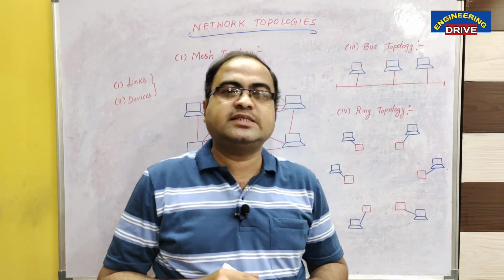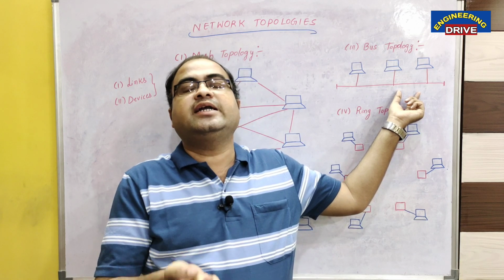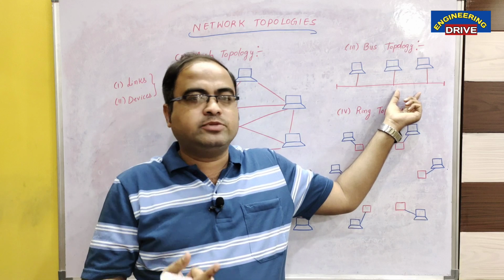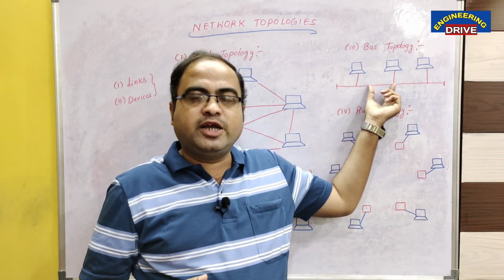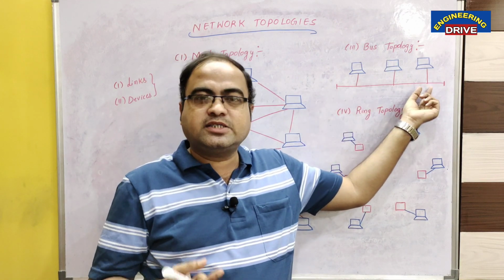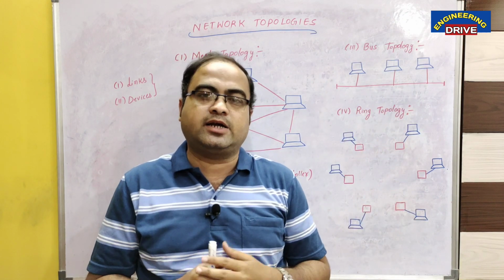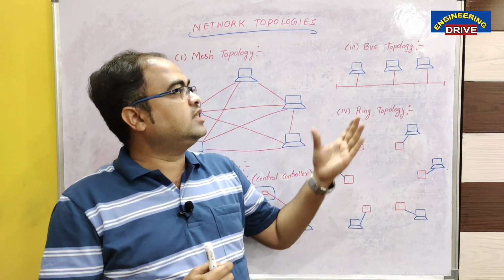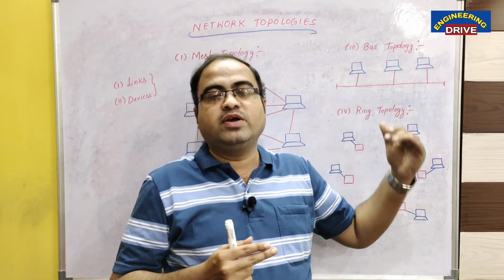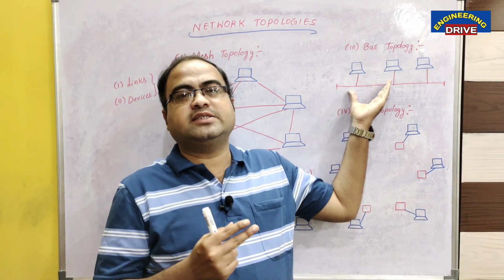And all these devices can communicate with each other by using this dedicated link, either in a time shared fashion or in a spatial fashion. You know what is the meaning of time shared? If 2 devices are communicating with each other, then the third device will be idle. If the first and third devices are communicating with each other, then device 2 will be idle. This is known as time shared manner. And there is one more way in which the devices can communicate with each other, which is by sharing the bandwidth of the link. We can call it spatial connection. So by using this also, the devices can communicate.